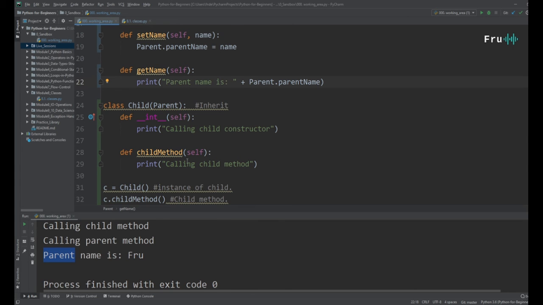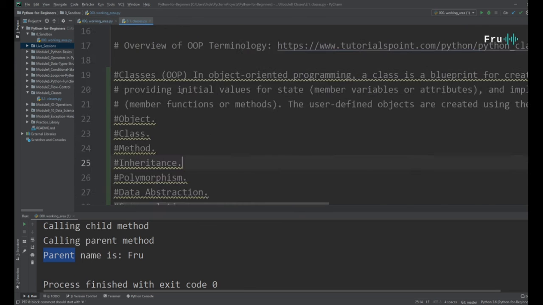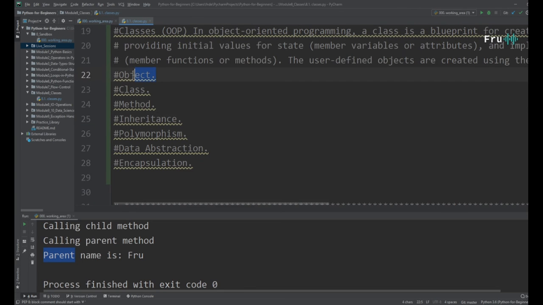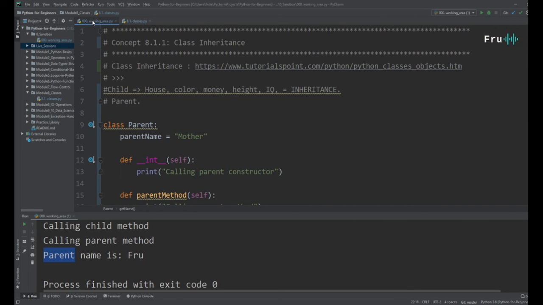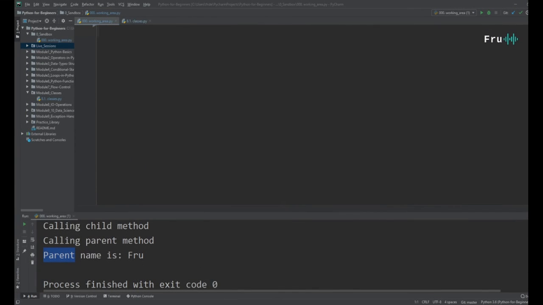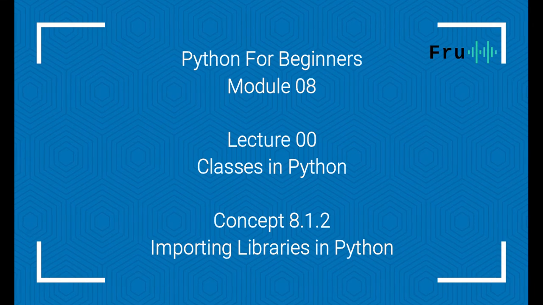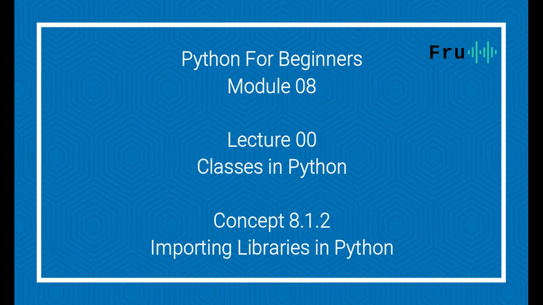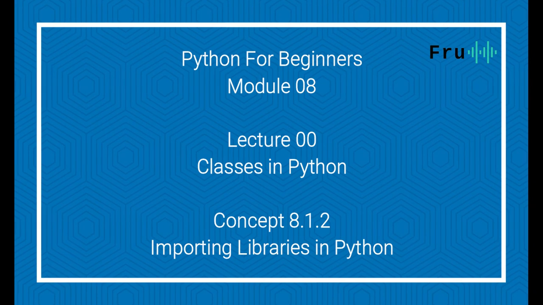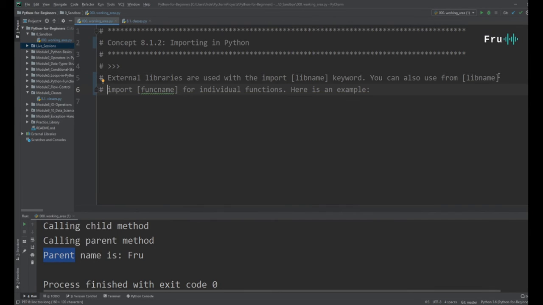Inheritance really leads you into all the other concepts that we saw, which would be talking about class, objects, method, inheritance, polymorphism, data abstractions, and encapsulation. So all of this really builds some inheritance within Python. Now, this was a lot, guys. So let's switch gears and talk about the last concept within this lecture, which is the idea of importing external libraries. And not just importing them, but using them within Python.